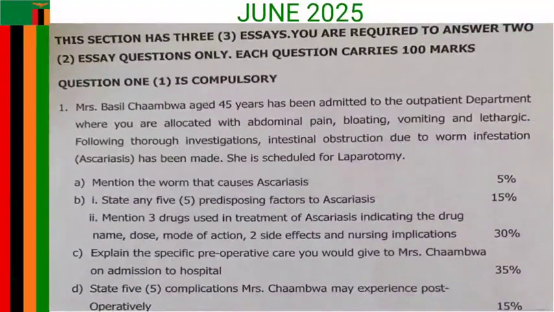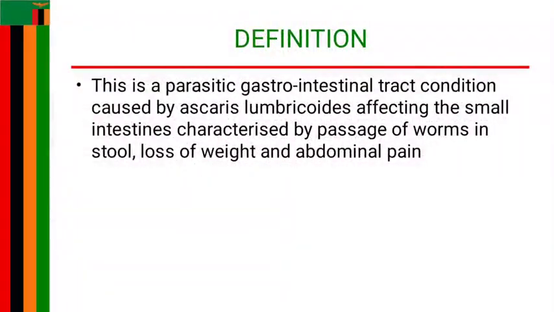Question A says, mention the worm that causes ascariasis. B1, state any 5 predisposing factors to ascariasis. B2, mention 3 drugs used in treatment of ascariasis, indicating the name, dose, mode of action, 2 side effect, and nursing implications. Question C, explain the specific preoperative care you would give to Mrs. Chambwa on admission to the hospital. D, state 5 complications Mrs. Chambwa may experience post-operatively. So we'll go straight to question A.